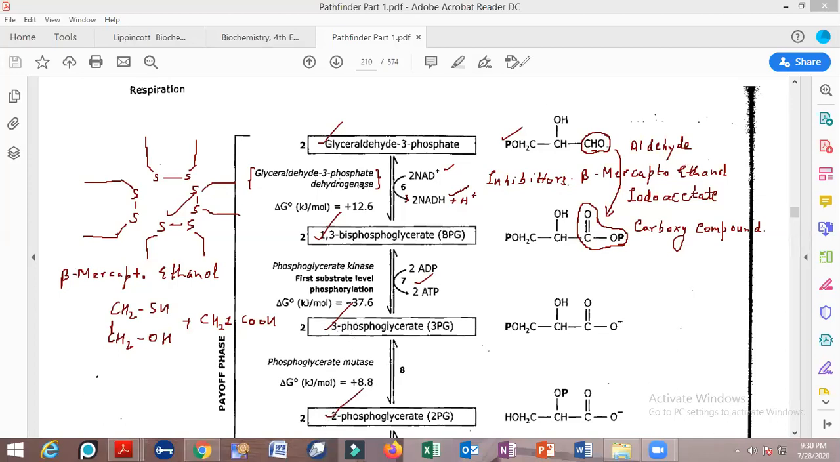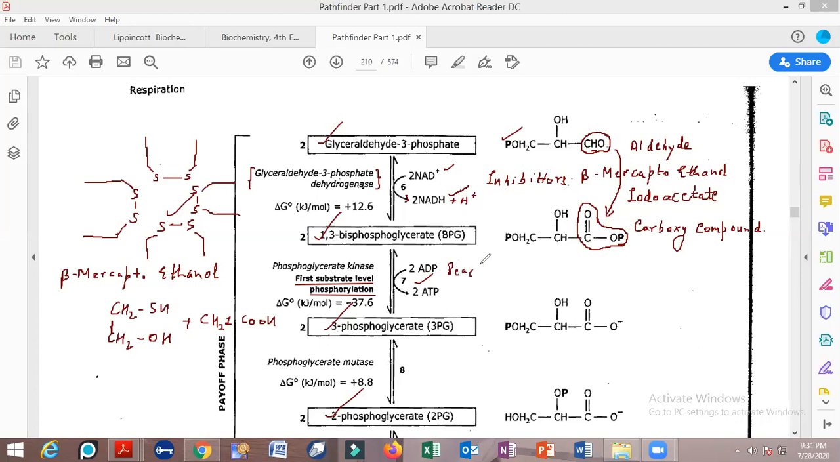Now see this. Such phosphorylation reactions which take place in the absence of the electron transport system are referred to as substrate level phosphorylation. What are substrate level phosphorylation reactions? Substrate level phosphorylation reactions are the reactions that take place in the absence of the electron transport system.